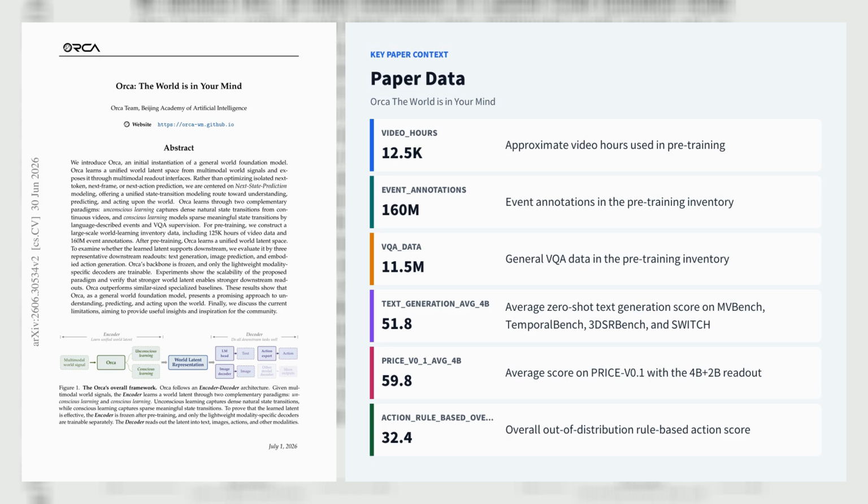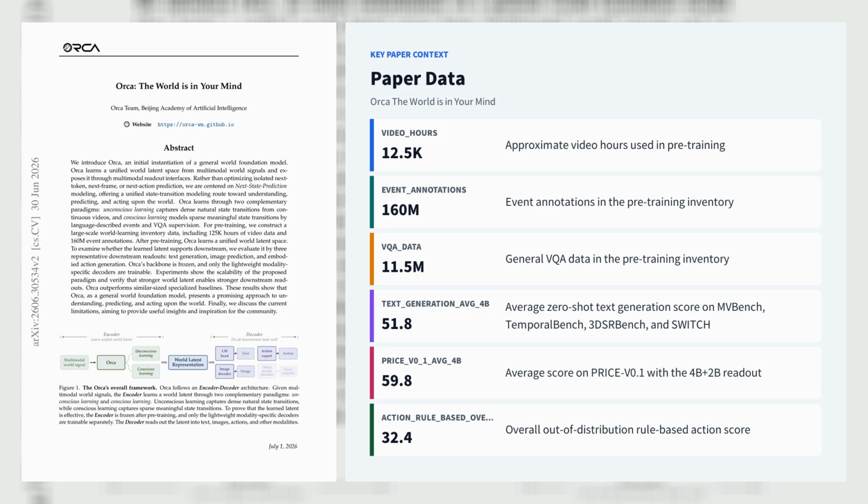Pre-training uses 125K hours of video, 160M event annotations, and an additional 11.5M VQA data points, though only 1/10 of the inventory is used in this version. With a frozen encoder and lightweight decoders, Orca scales from 0.8B to 4B parameters and improves zero-shot text generation on MVBench, TemporalBench, 3DSRBench, and SWITCH, reaching 51.8 average at 4B. It also tops the real-world image prediction benchmark at 59.8 average with a 4B plus 2B readout.